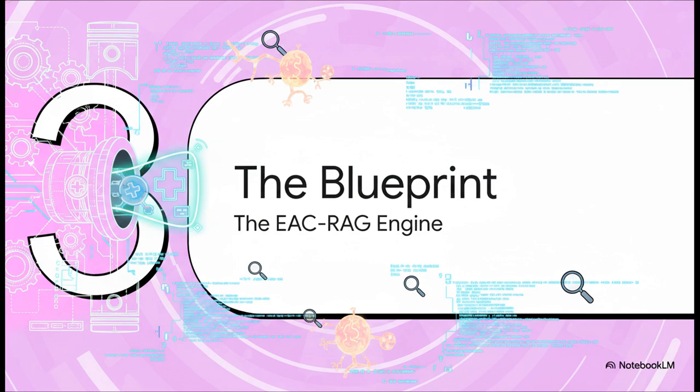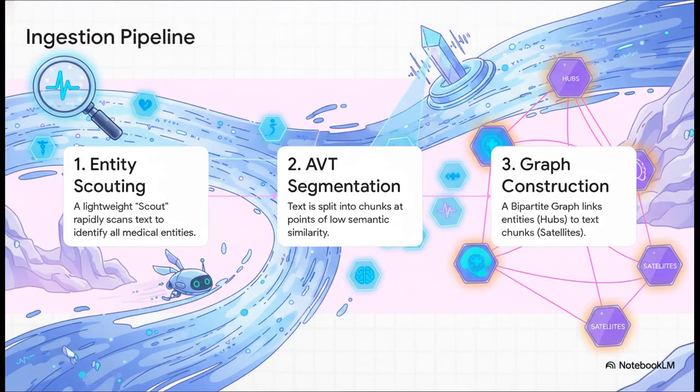Okay, so how does this engine actually work under the hood? Let's pop it open and walk through the blueprint, starting with how it first ingests a document. The whole process has three main stages. First up, entity scouting. A fast, lightweight model just zips through the text and tags all the medical terms. Simple. Second, AVT segmentation. Now this is the really clever part, where the text gets split into chunks, but not just randomly. And third, graph construction. This is where it builds that simple but powerful bipartite graph, linking the entities, the hubs, to the text chunks where they live, the satellites.